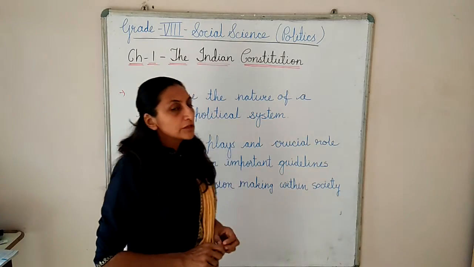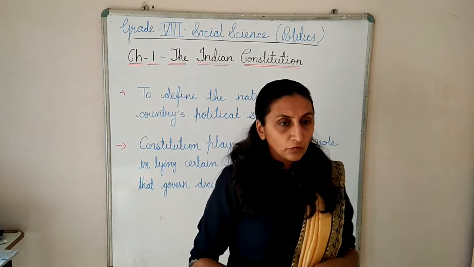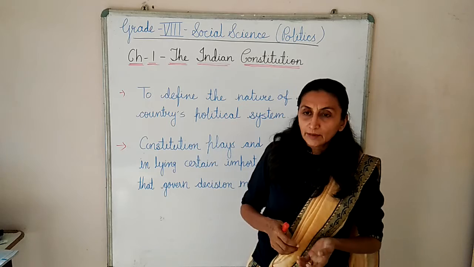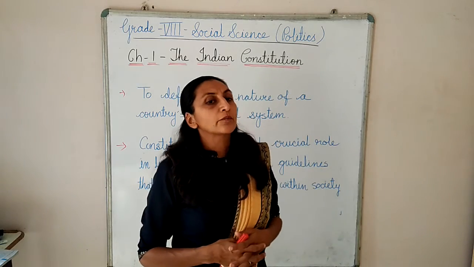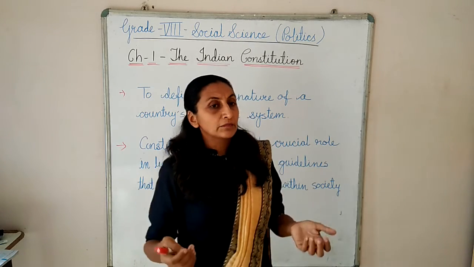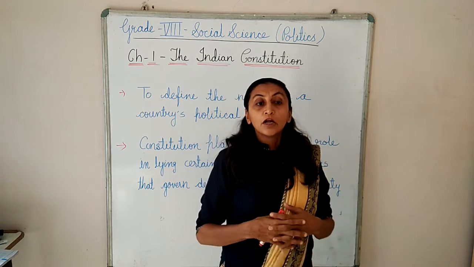Sometimes the leaders are misusing the authority. Now we will say what type of misuse. Sometimes a minister is not ready to sanction a project, even though the project is good.